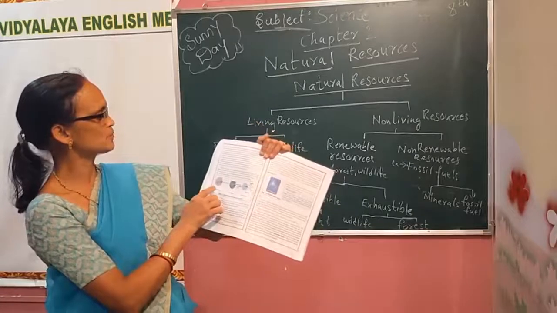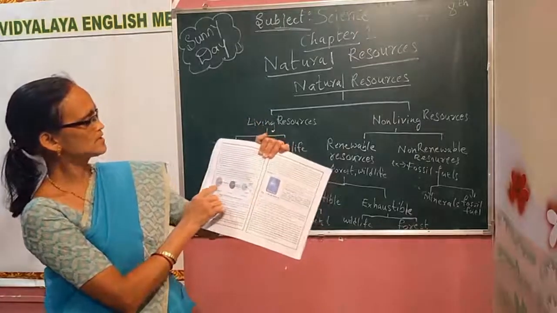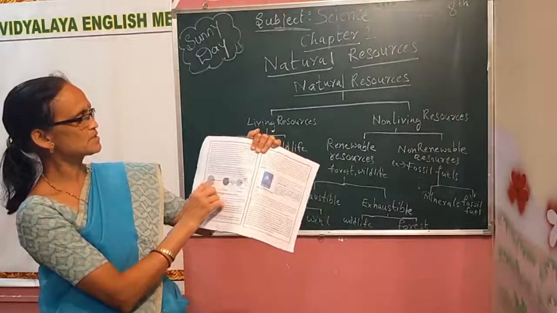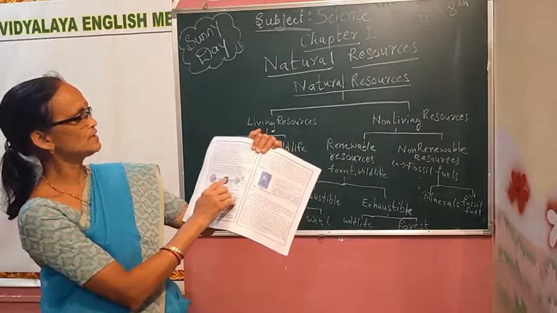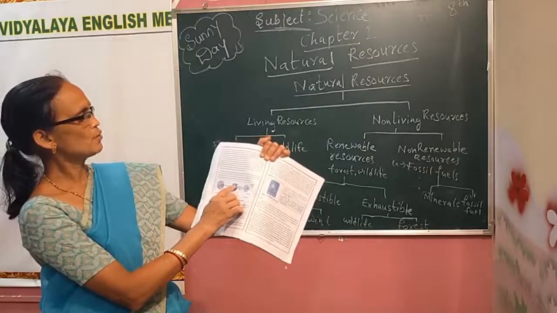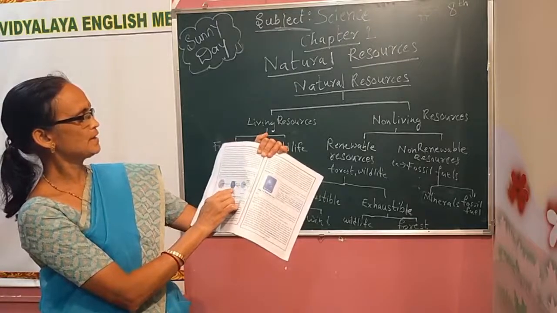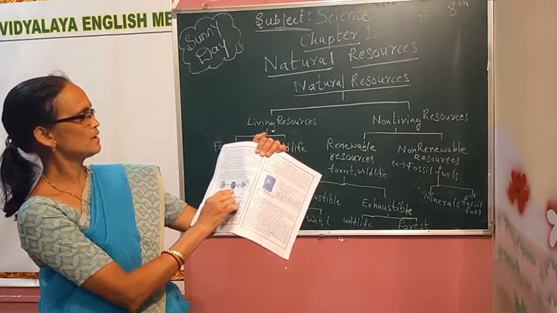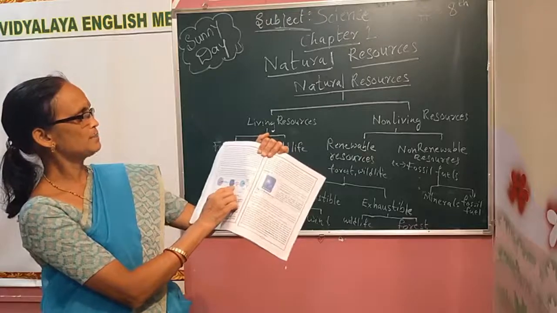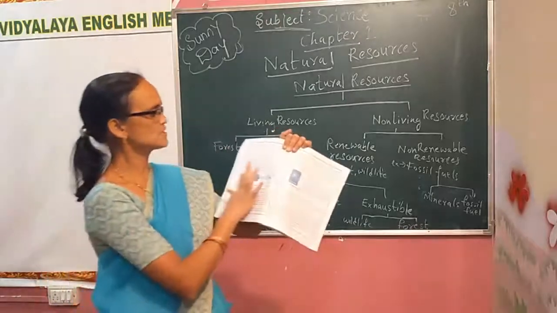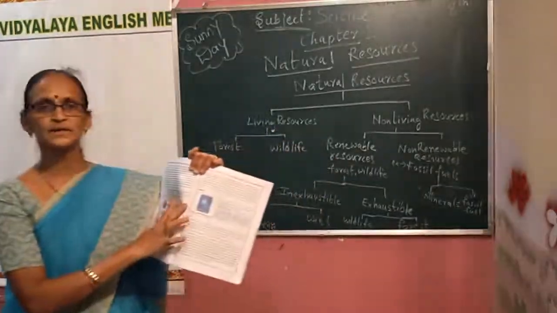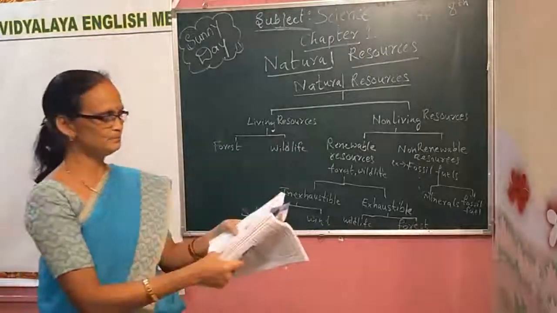How it is distributed? Salty water, it is 97%. Here 3% is fresh water. Like that you can see here the ground water, that is 30.5. Here you can see ice caps and glaciers 68.7. Other 0.9% of water. So this table, if you draw it and go through it.